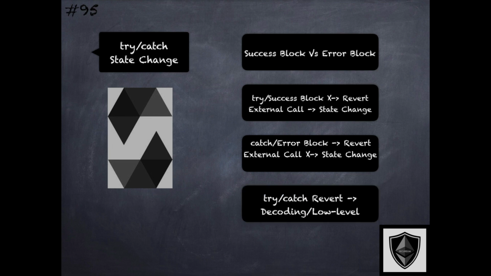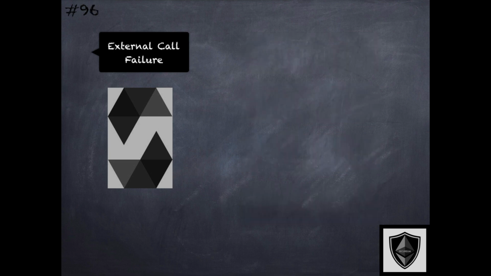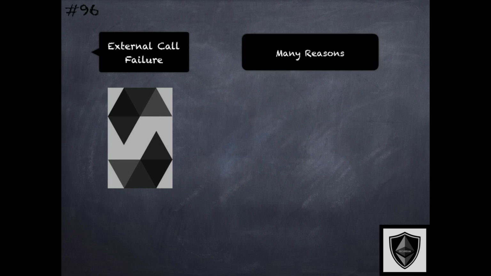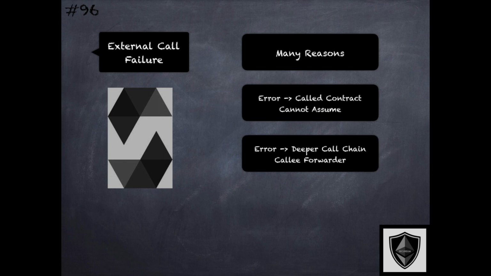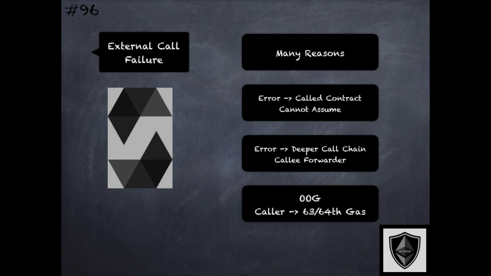There could also be a context where the try-catch statement itself reverts for reasons of decoding or low-level failures. These failures of the external call made in the context of the try-catch primitive could happen for a variety of reasons, and one cannot always assume that the error message is coming directly from the contract that was called in that external call, because the error could happen deeper down in the call chain resulting from that call, and it was forwarded to the point where it was received.